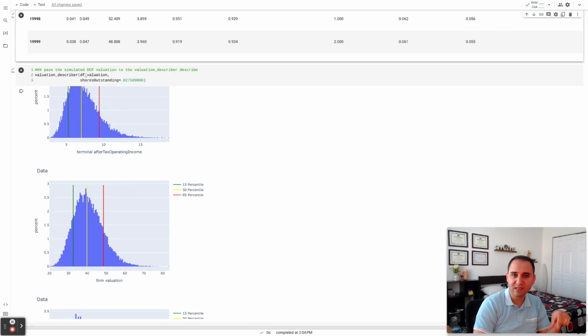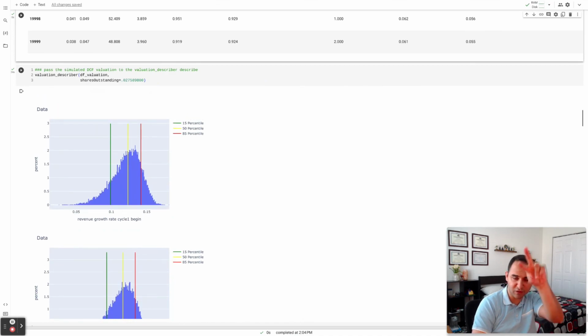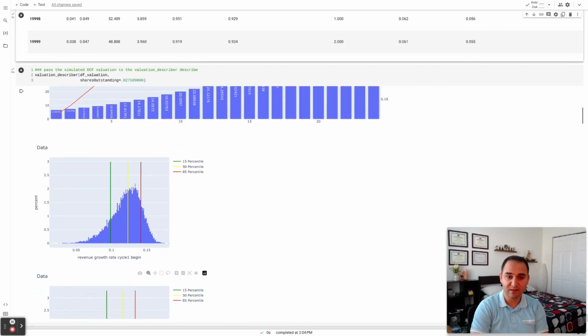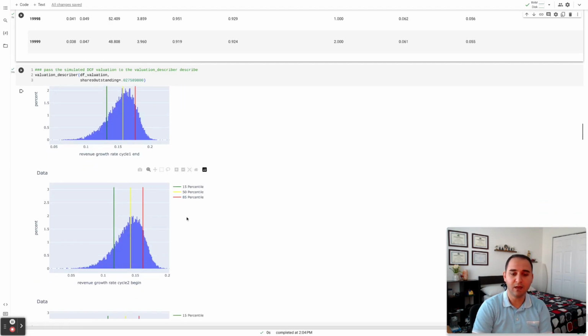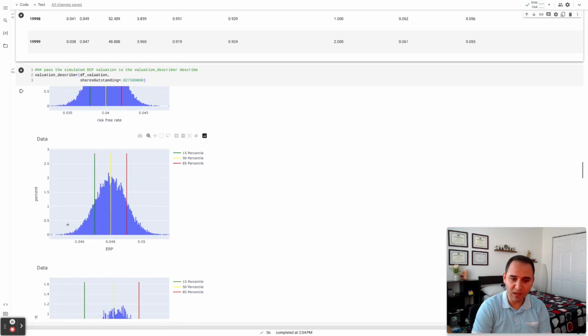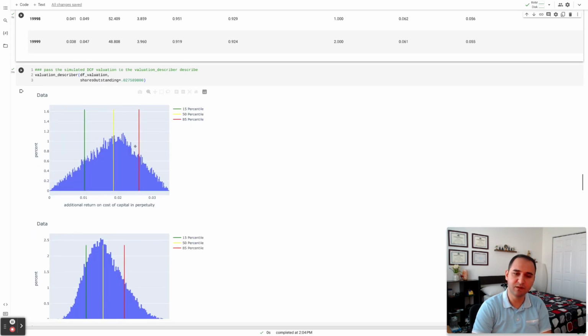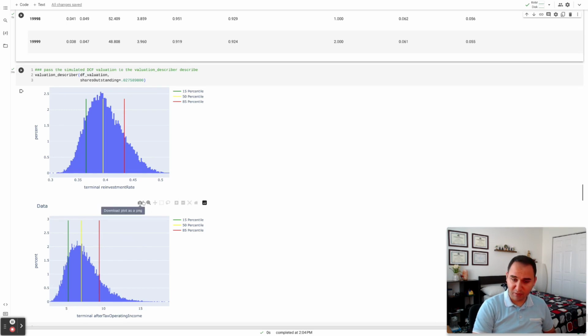We pass the df underscore valuation data frame into it, and it's going to plot these histograms for us. I'm going to cover the other chart on the top at last. You can see how your revenue growth for cycle 1 looks like, how your revenue growth for end of cycle 1 looks like. Same for cycle 2, beginning, ending, cycle 3. Here is your equity risk premium distribution, additional return on cost of capital in perpetuity. Here's the terminal reinvestment rate. This is essentially what I talked about.